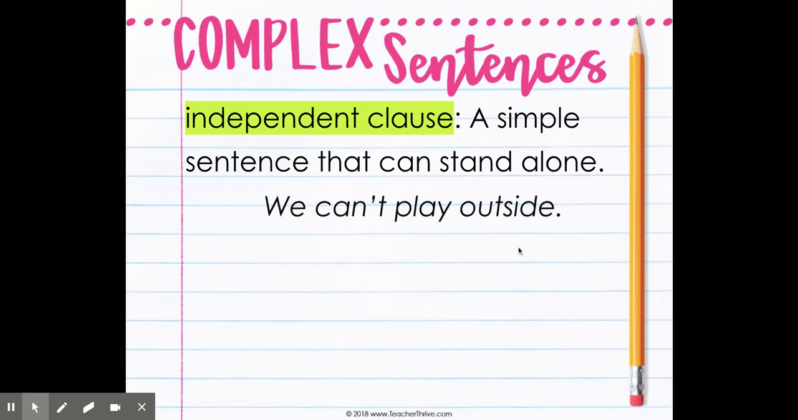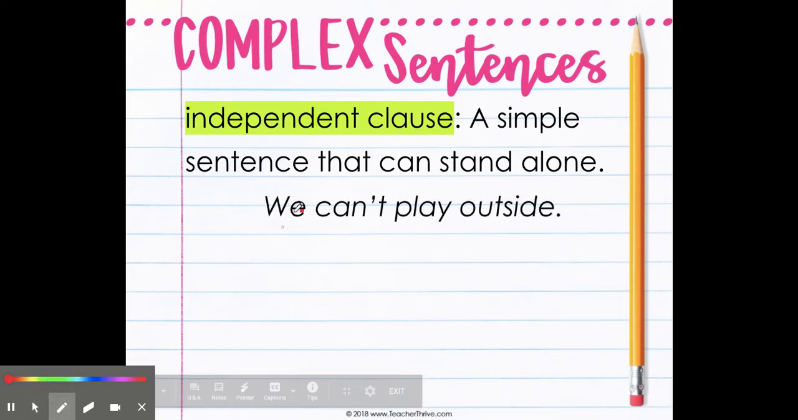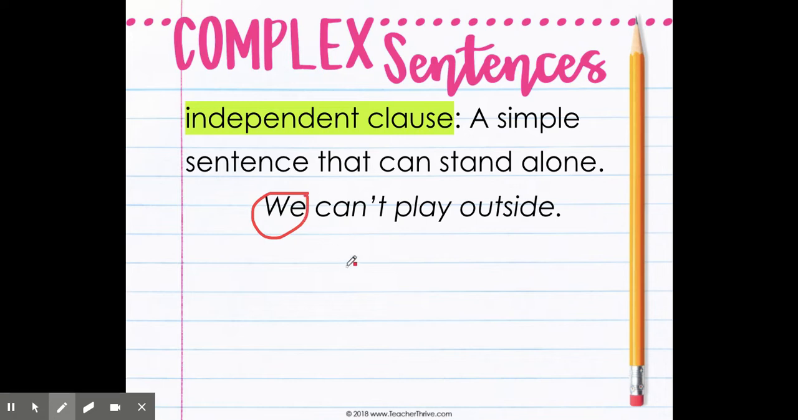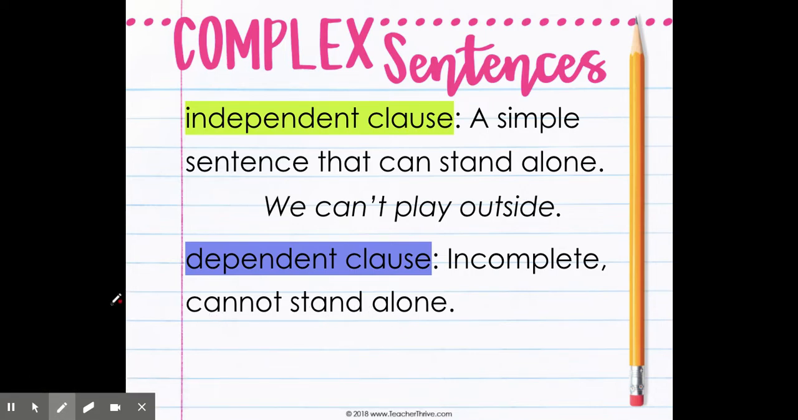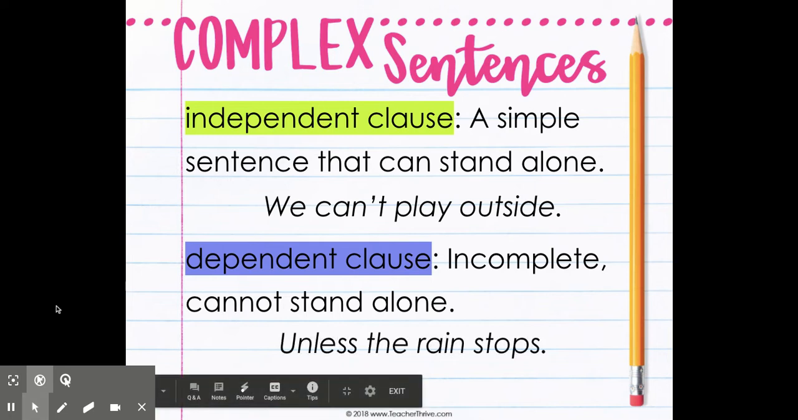We can't play outside. So my subject here is we. My predicate is play. Okay, we can't play. All right, so then let's look at what a dependent clause is. A dependent clause means it cannot stand alone. It needs extra help to stand up.